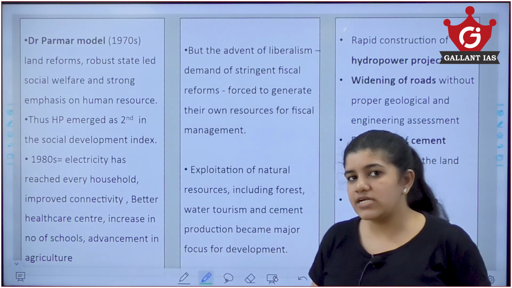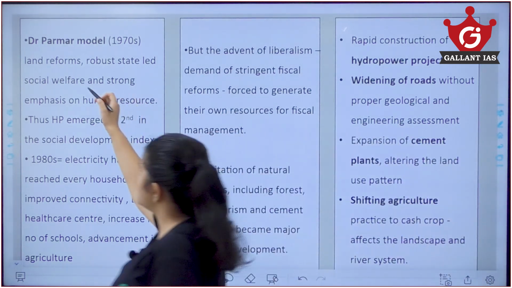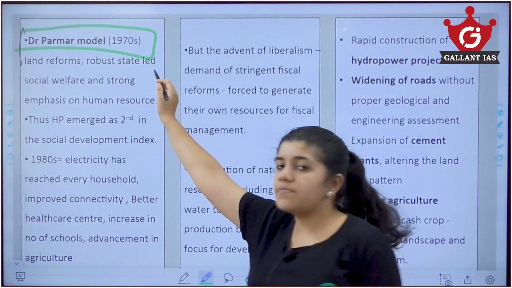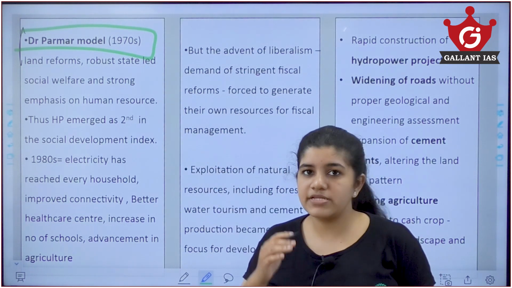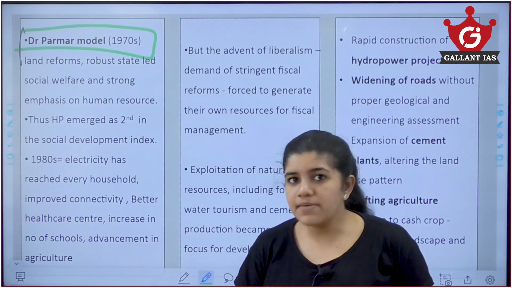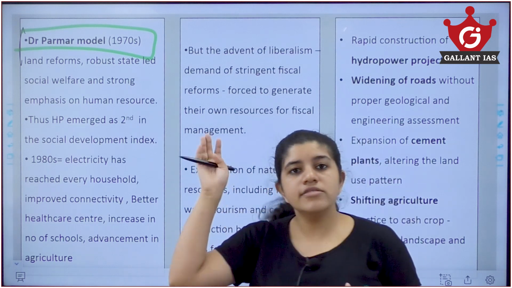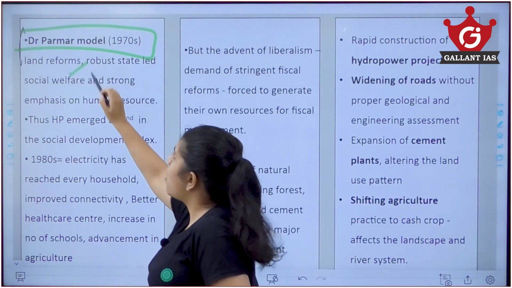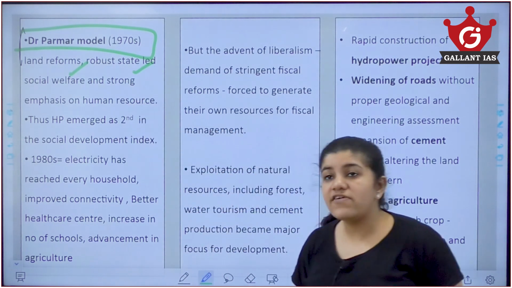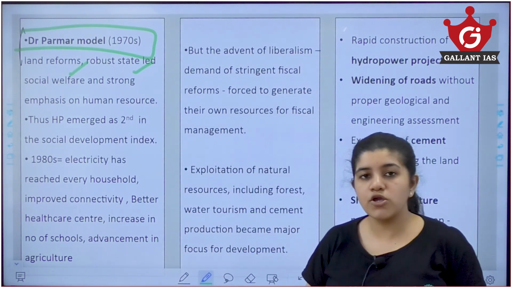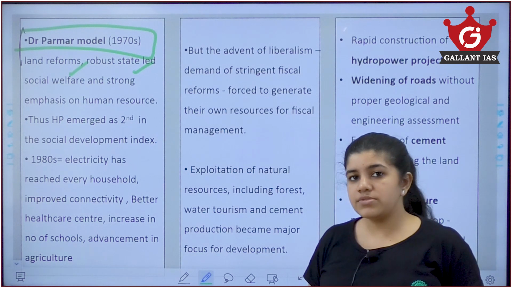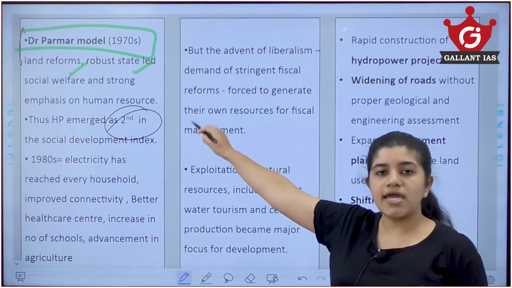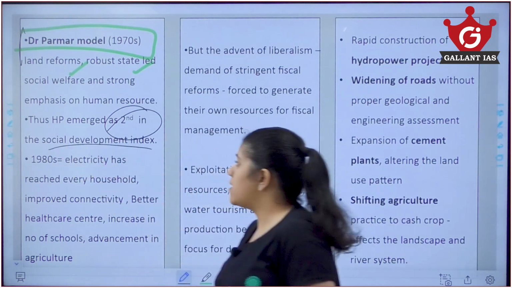In the 1970s, they actually started the Dr. Parmar model. Dr. Parmar was the Chief Minister of Himachal Pradesh during that time. To develop Himachal Pradesh, he brought out the Dr. Parmar model, with which they focused on land reforms, robust state-led social welfare programs and such, and emphasis on human resources. With all the programs they maintained, they emerged as the second topper in the social development index.